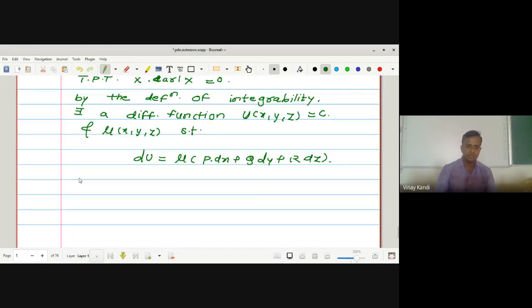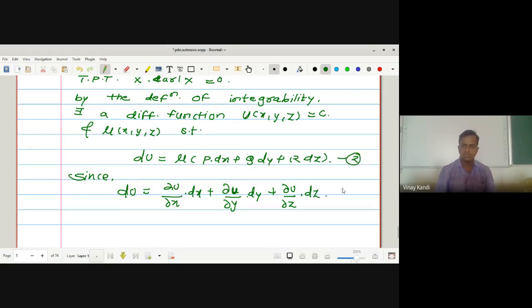Now, we have du is equal to dou u upon dou x into dx plus dou u upon dou y into dy plus dou u upon dou z into dz. This is equation number 2, and the previous one is equation number 3.